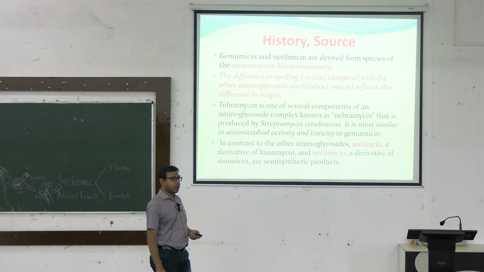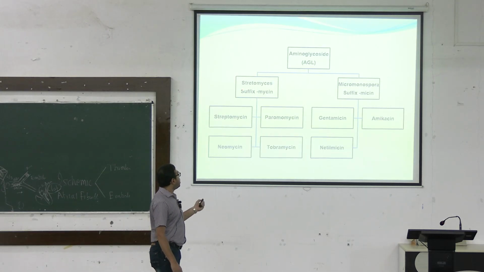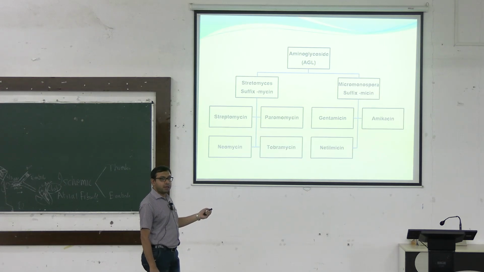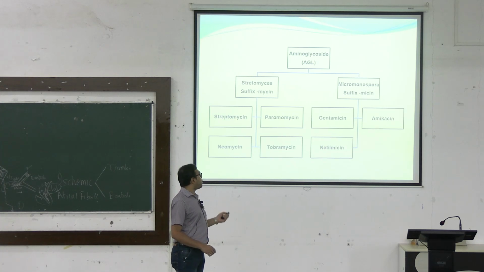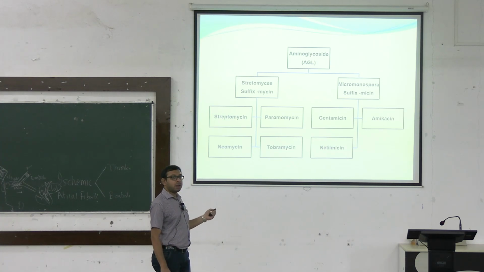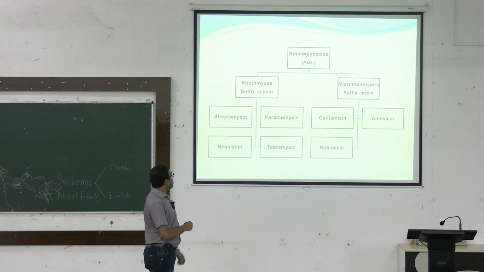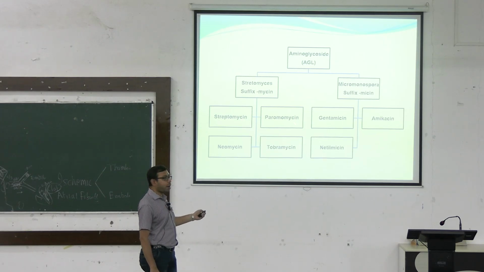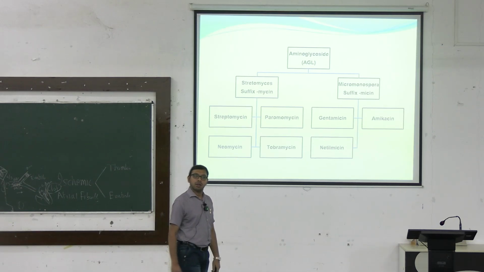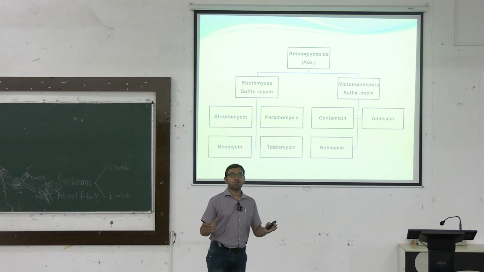are MYCIN. Okay. So, you can see if the source is Streptomyces species, the suffix is MYCIN, and if the source is Micromonospora species, the suffix is MICIN. So, you have to know about the spelling. There is some difference in the spelling, and it is often asked in the viva also. From Streptomyces species, we can obtain Streptomycin, Paromomycin, Neomycin, Tobramycin, MYCIN. And from Micromonospora species, we can obtain Gentamicin, Amikacin, Netilmicin. These are the MICIN. So, it is clear, just a difference in the source from which it is obtained.